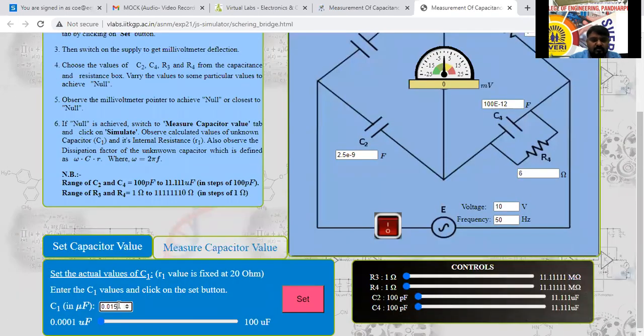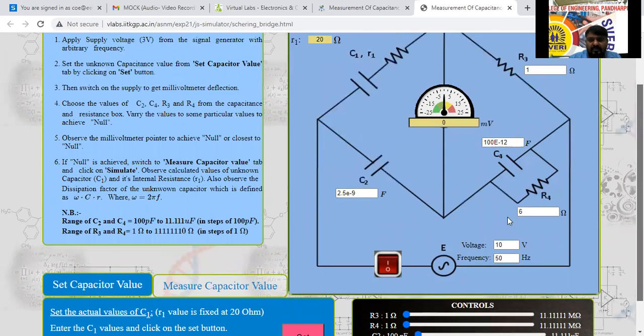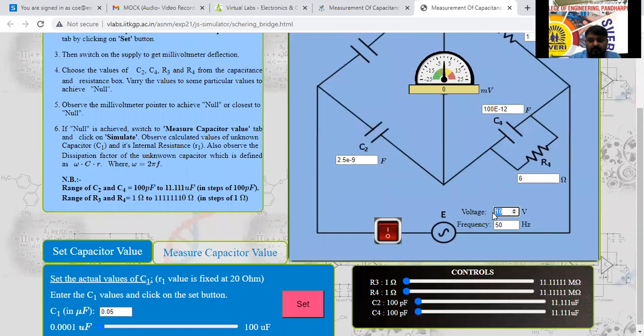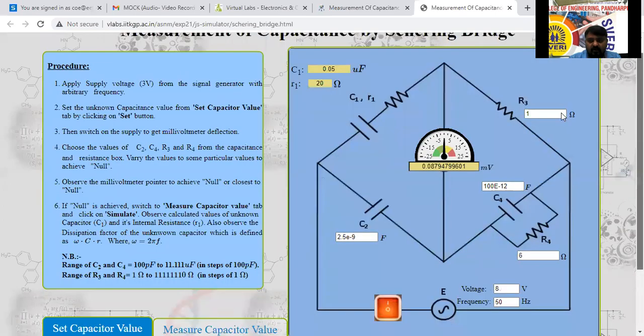इसको 0.05 कर देंगे. 0.05 I will set that one value. 0.15 नहीं है. And the voltage is 8 volt. I will set here now. 50 hertz रहने दो. I will click on that one here. See here, by varying this one, you have to increase this one.